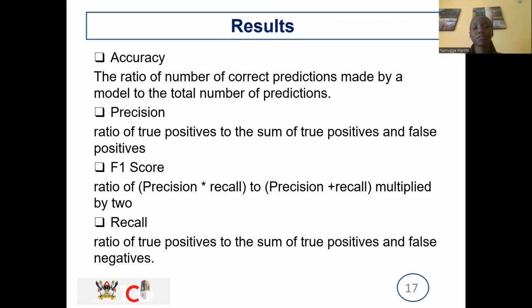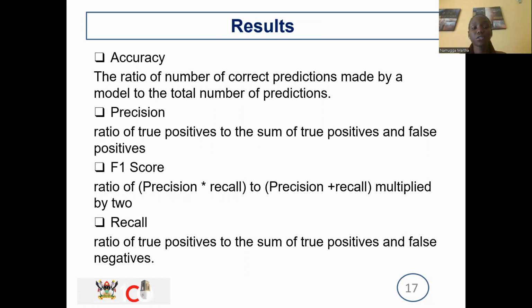And then we'll have the results and evaluation. We use the accuracy, precision, F1 score, and recall to make our evaluation. And me personally, I concentrated on accuracy, which is a ratio of the correct predictions to the total number of predictions. How right is your model? In all those predictions you made, how many of them were right?